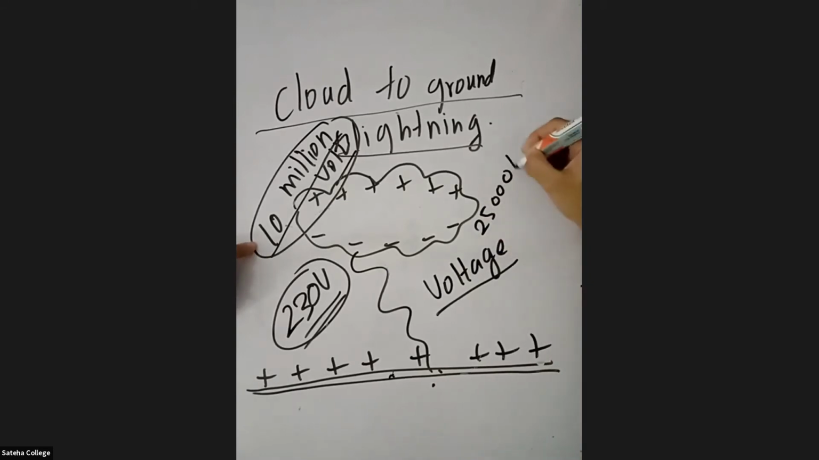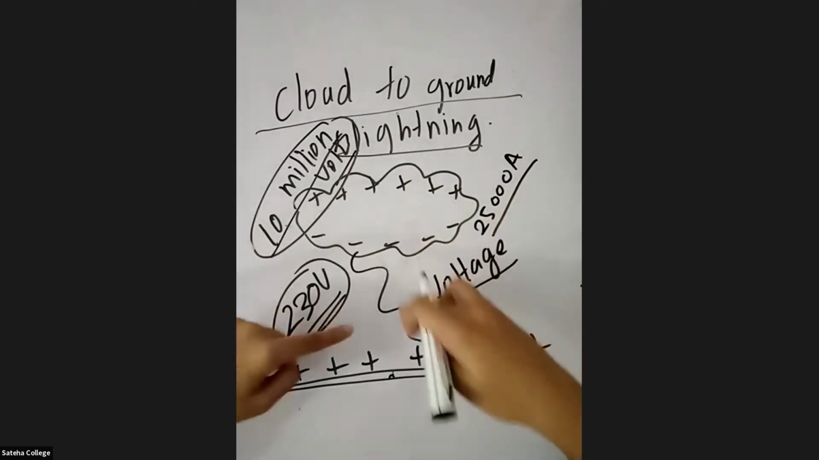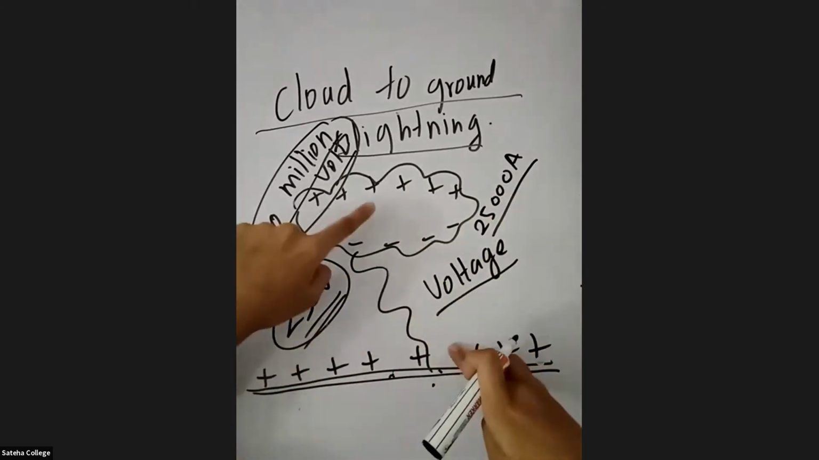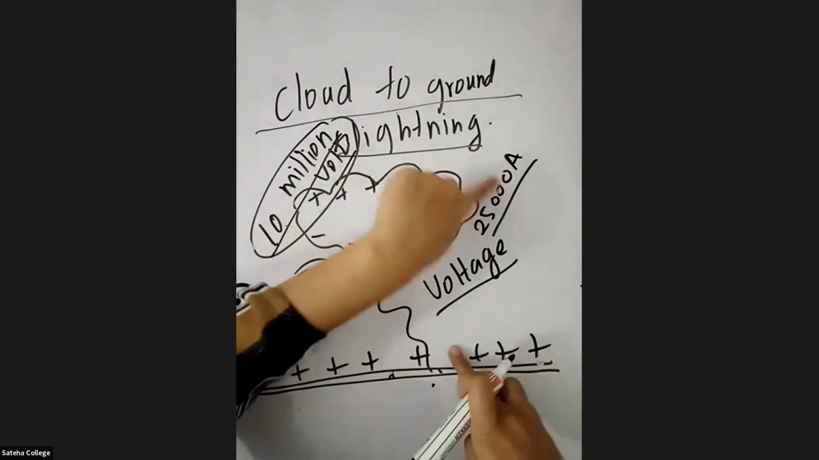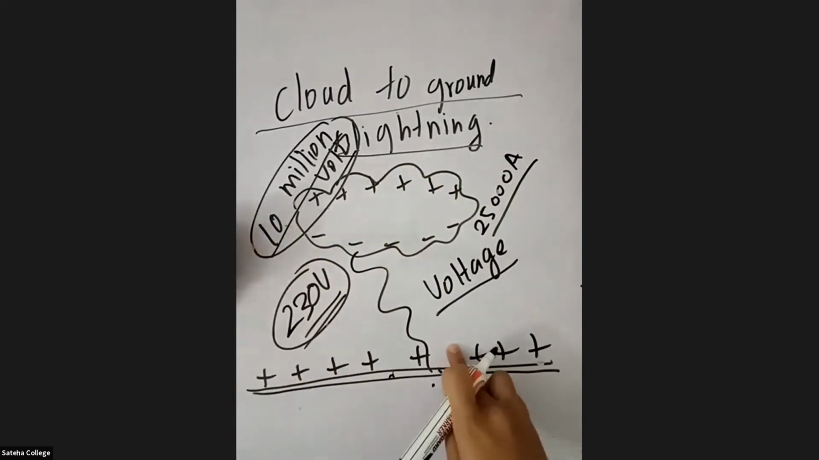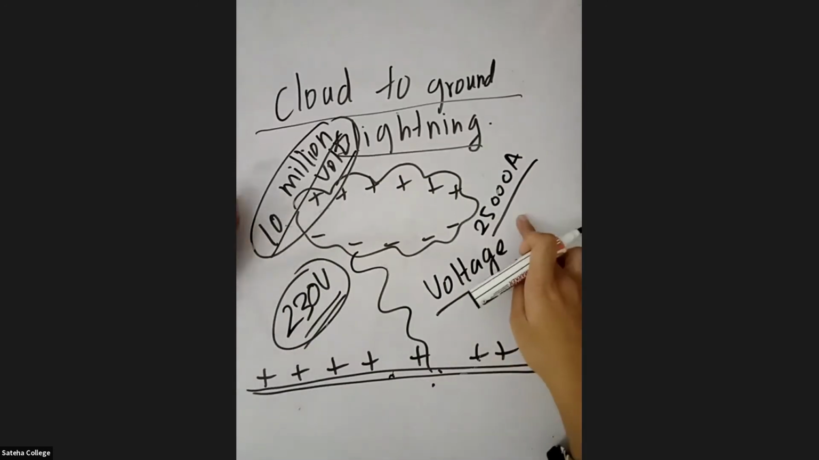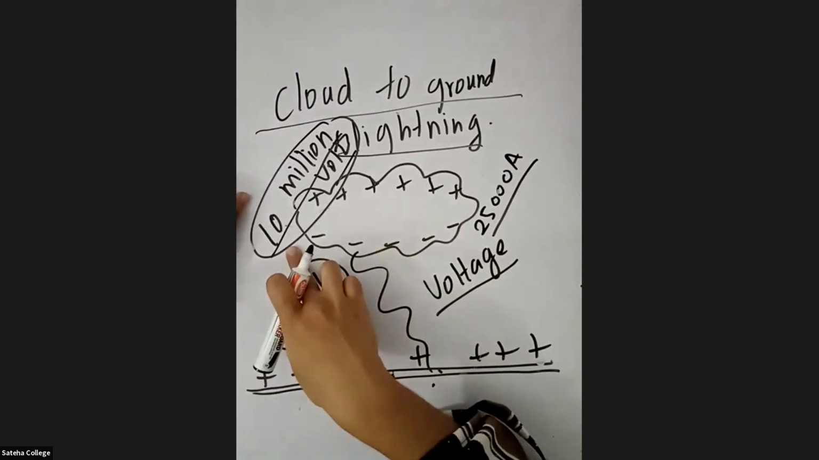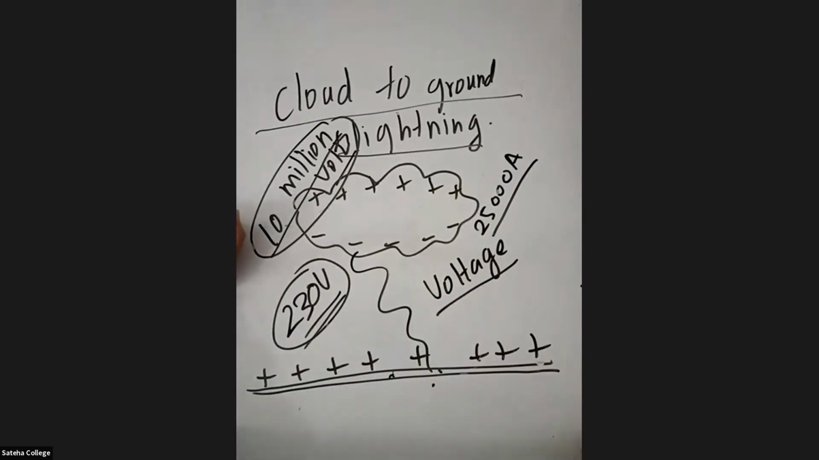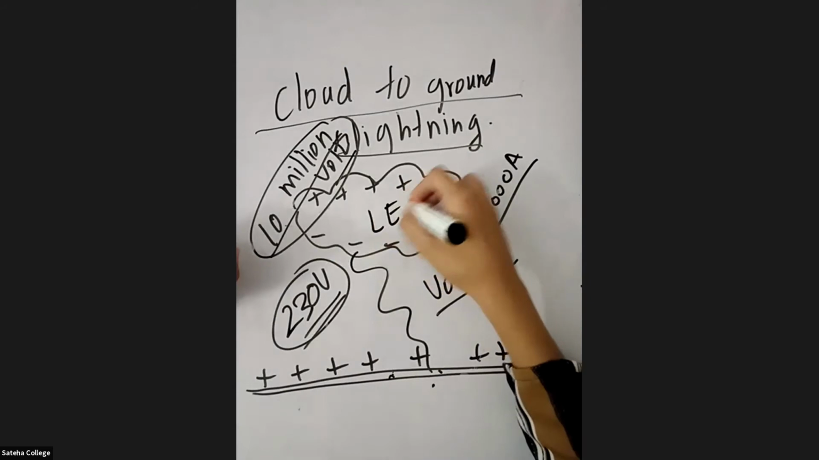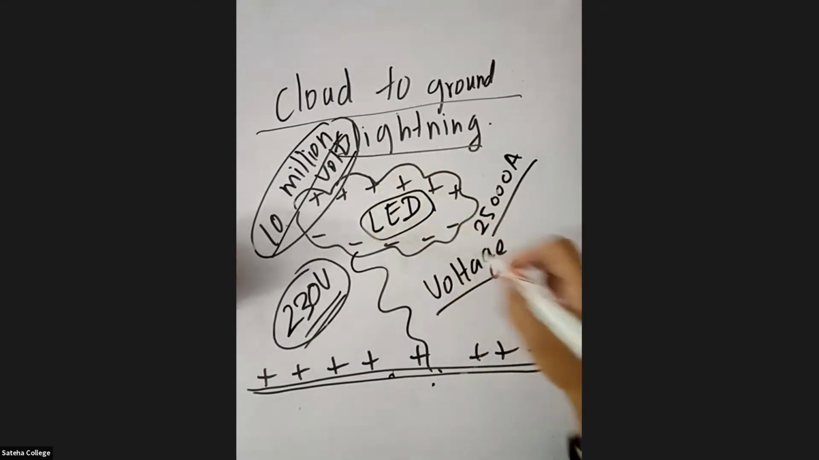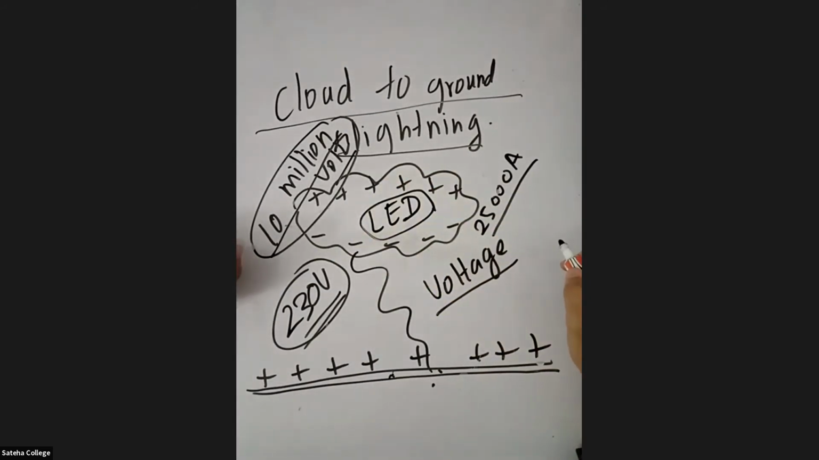25,000 amperes. The current that is supplied when there is a cloud to ground lightning is going to be 25,000 amperes. There will be a flow of 25,000 amperes of current and 10 million volts when there is lightning. So tell me, anyone who knows, in your house you have LED bulbs, right? How many amperes of current are there in that LED bulb? How much current?